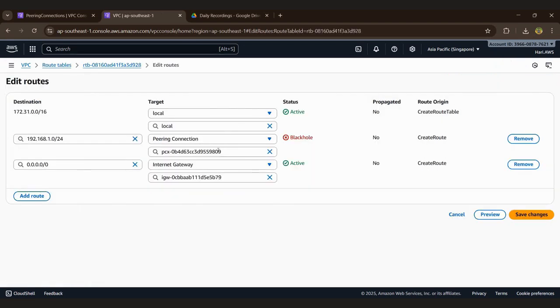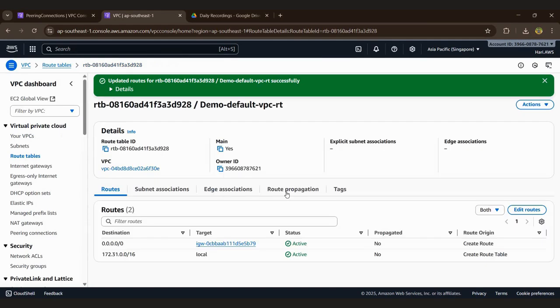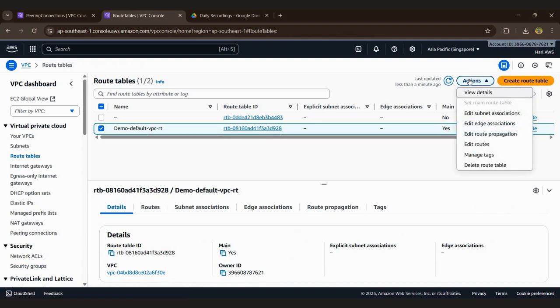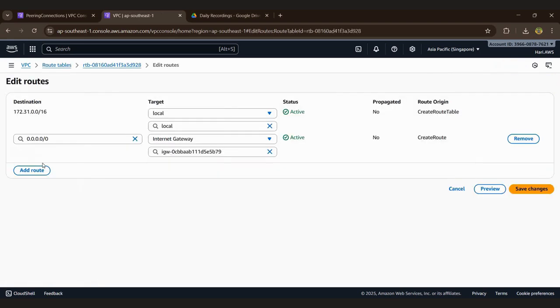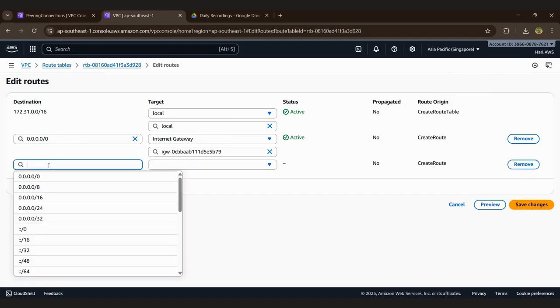Route. Already it is in the peering connection, we can remove it. But go back to this, account route table, select the VPC route table and edit the routes, and here we can add the route, like you can give us a